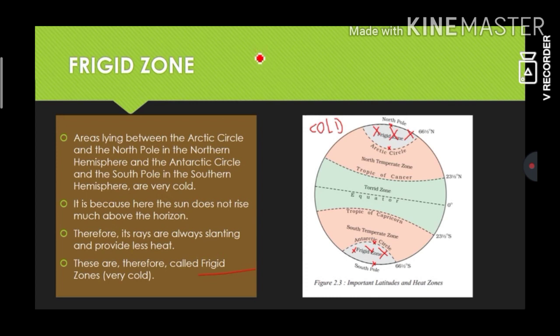Remember, we had a torrid zone, extremely hot, temperate zone, moderate, and frigid zone. These are the three heat zones that you will study in 6th. When you go to 9th, you will study more about the different sections of the heat zones.